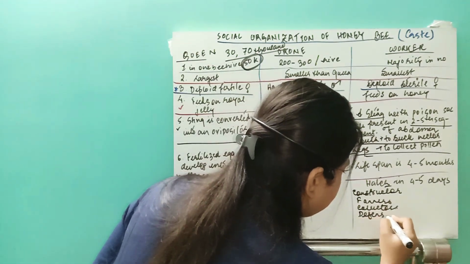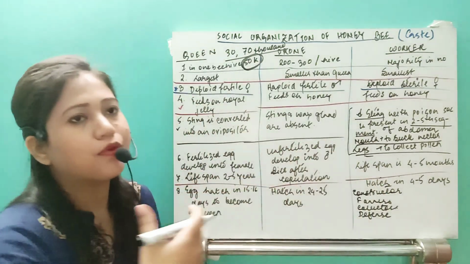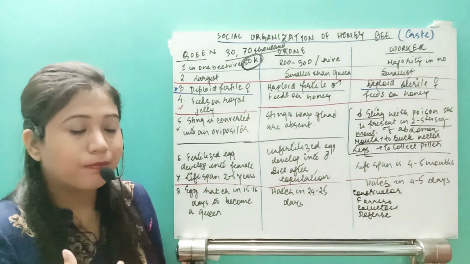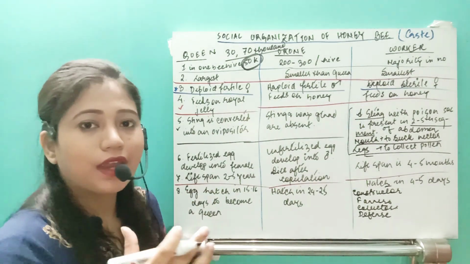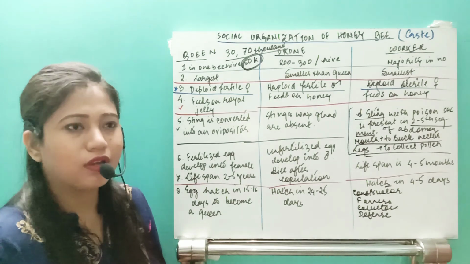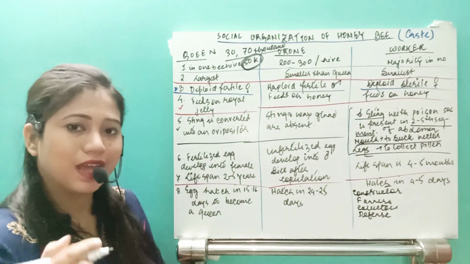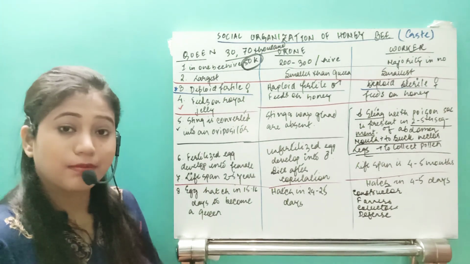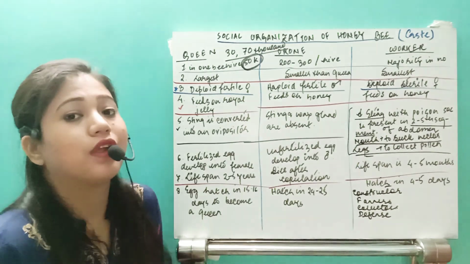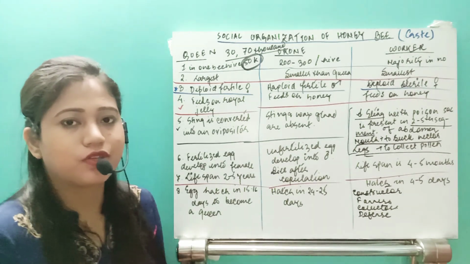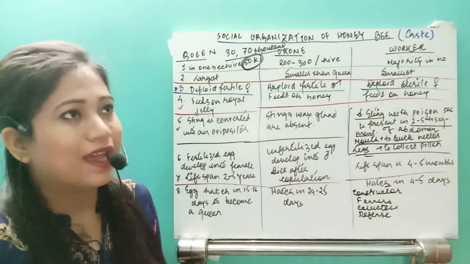That means if somebody is trying to take the honey, or there is a snake, or a bird coming towards their beehive, then some of the worker bees transform, they actually transform into like an army.